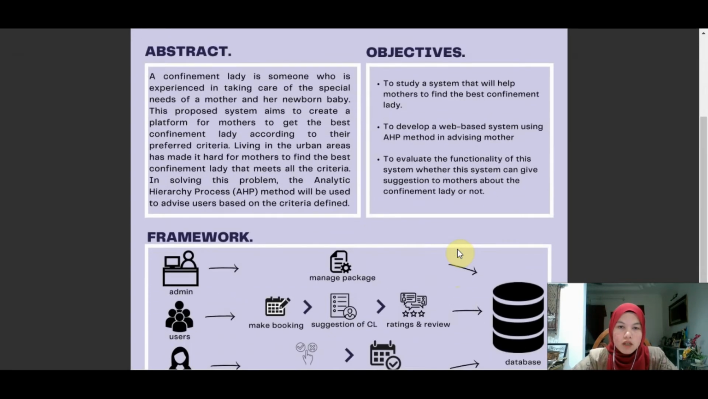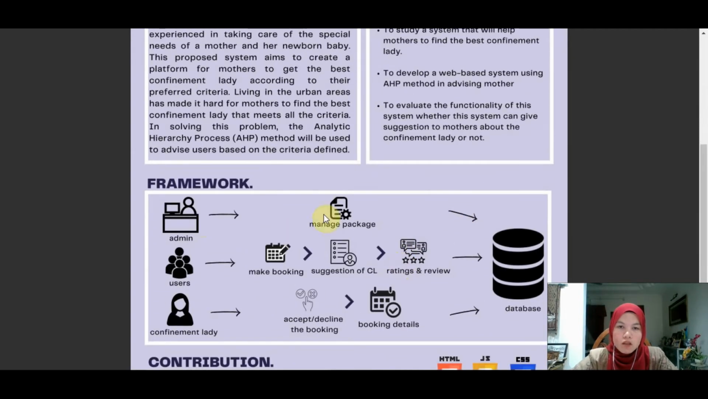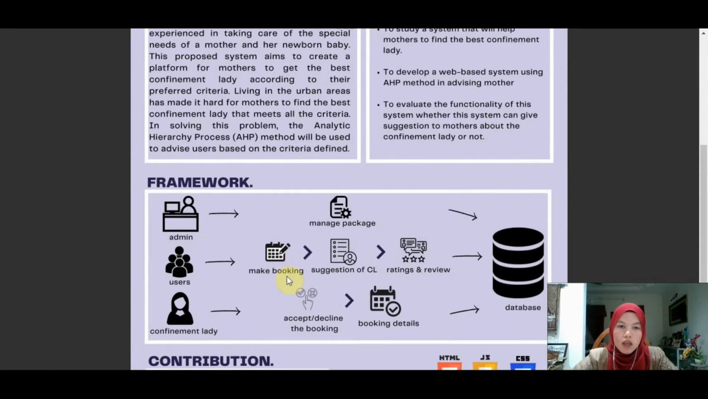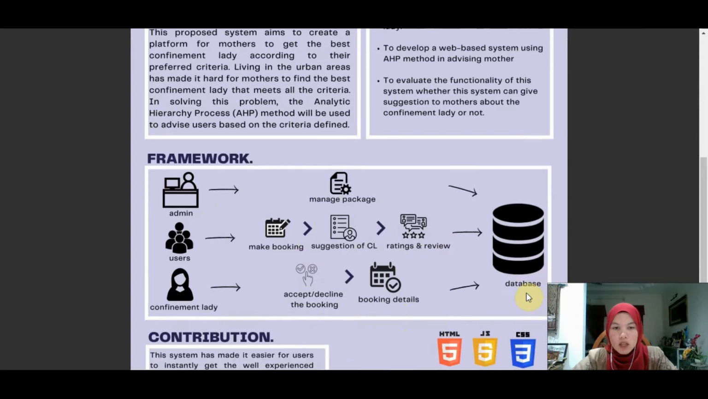In the system, the admin can manage packages, where each package has its own services, and the users can make a booking. After the booking has been made, the system will advise a list of confinement ladies based on the criteria that they prefer, and the confinement lady can choose whether to accept or decline the booking. They also can view the booking details, and after the booking is complete, the users can leave a rating and review, and all the information will be saved into the database.